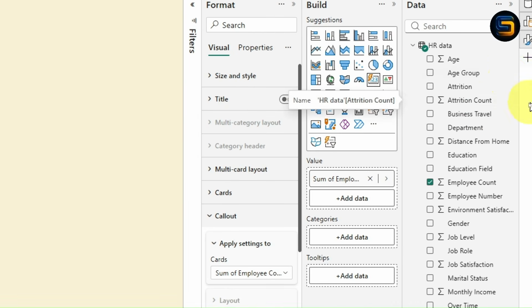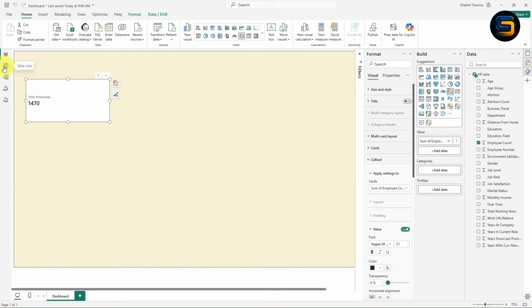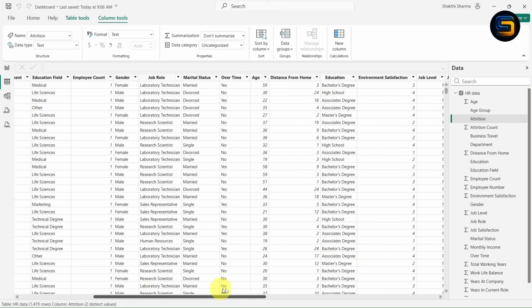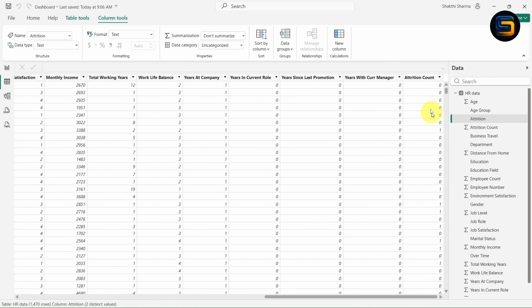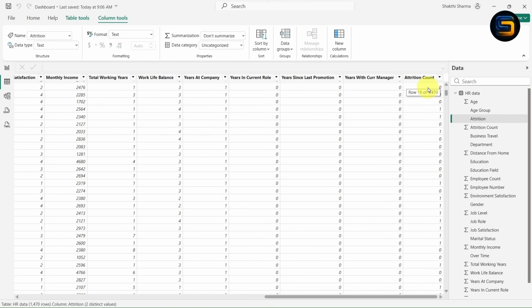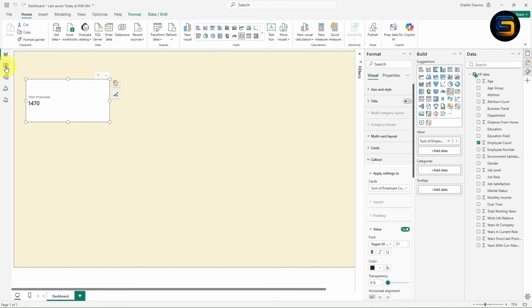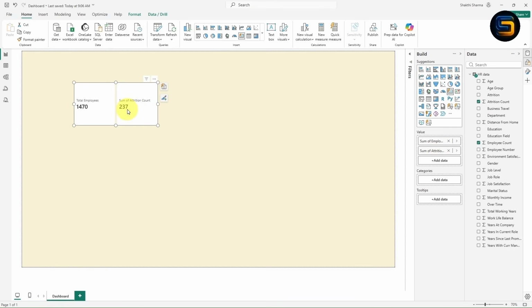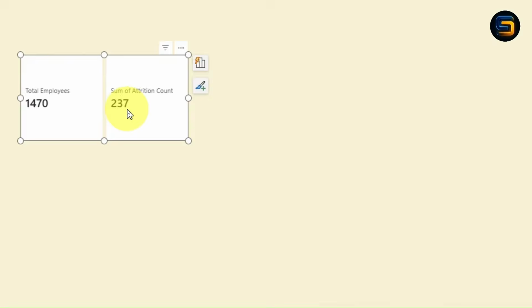Here you can notice inside the HR data, the new column is added which is the attrition count column, right? If you want to see the column, you can go with this table view where you will be able to see the attrition column. Let us check. Yes, here you can notice the attrition count column is added. Now what we need to find is the total number of attrition. It is very simple. Just minimize this format pane, now drag this attrition count column inside the value. Once you drag and drop it, wow, look here guys. Now you will get the total sum of attrition count as 237.